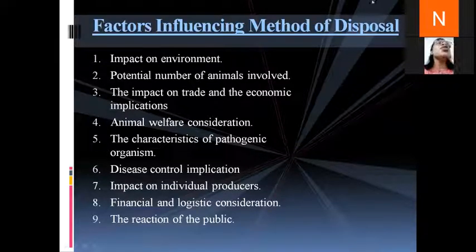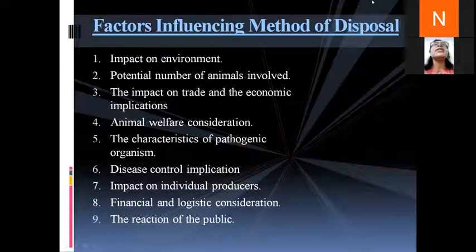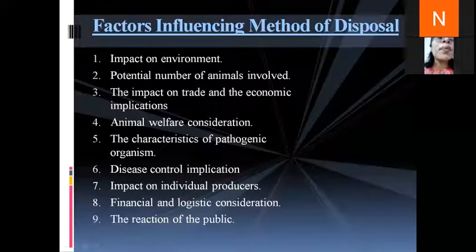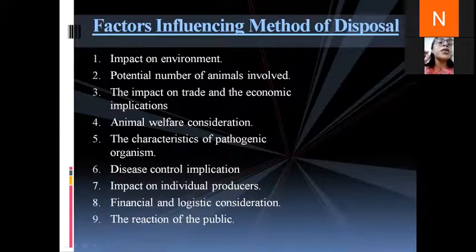Okay? Then disease control implications. What comes under disease control implications is that each and every kind of disease has a particular disposal method mentioned. So depending upon the disease, the disposal method is taken into consideration. Then comes impact on individual producers. This point is quite equivalent to the impact on trade and economic implications. We will look at the factors so that the method of disposal is not burdening the individual producers. Last, second last, comes financial and logistics consideration.